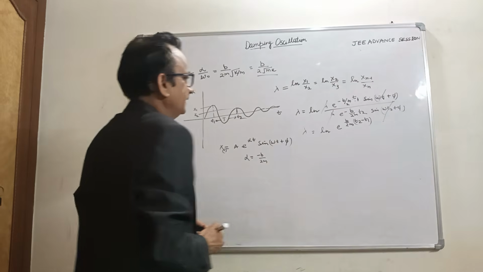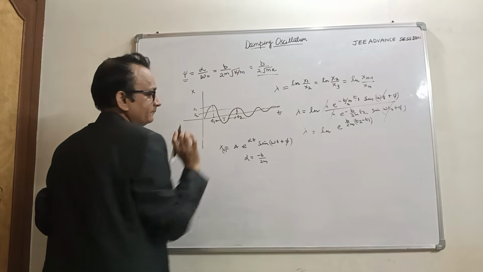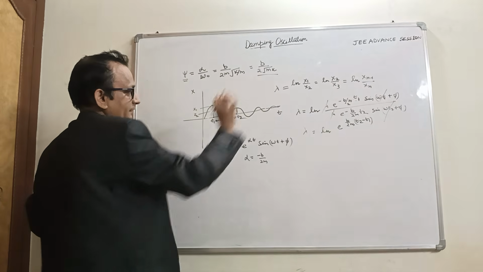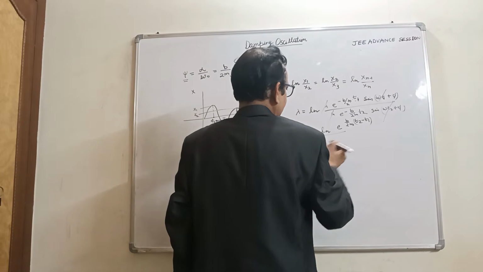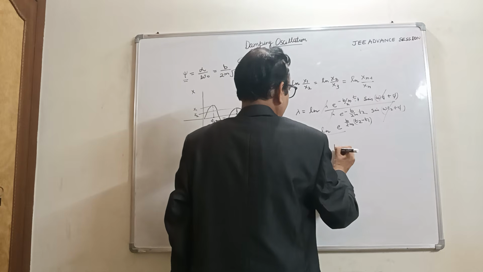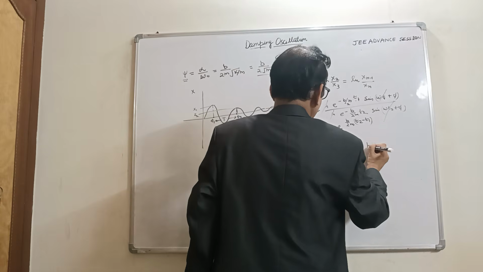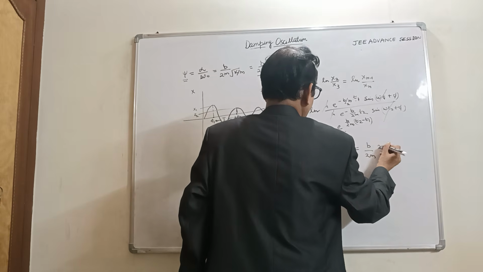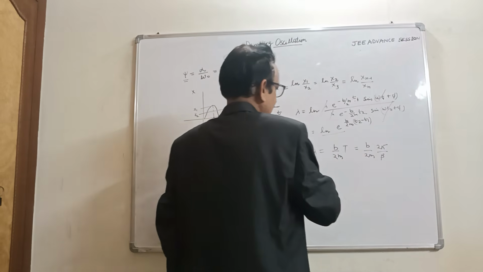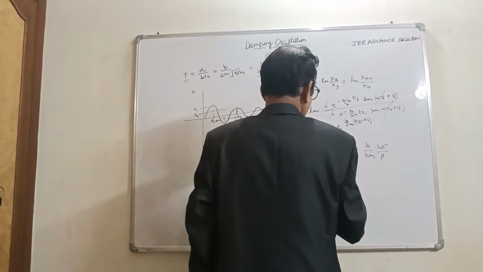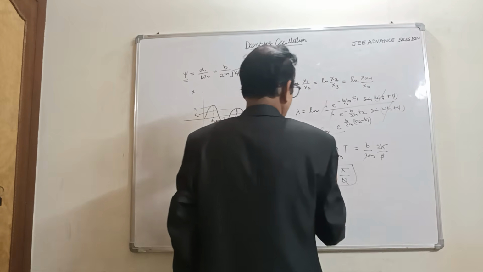Sine omega t and phi at that particular position, the angle of sine is same, phase is same, so this cancels out. So this becomes log e base, that is b by 2m into t. So time period would be 2 pi by omega, and this becomes pi by quality factor. This is the quality factor.